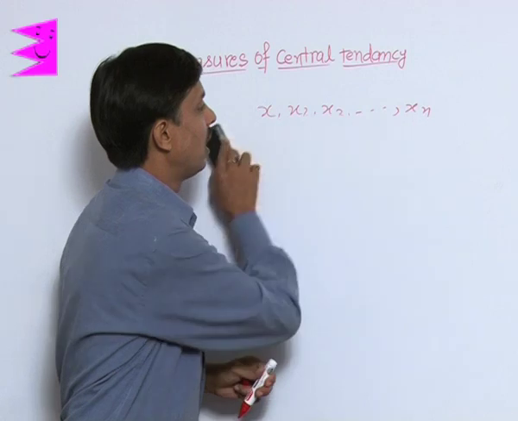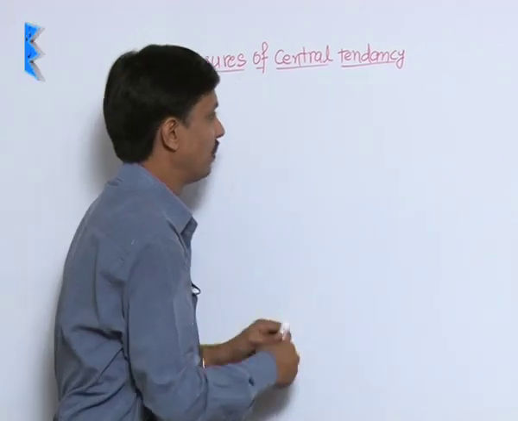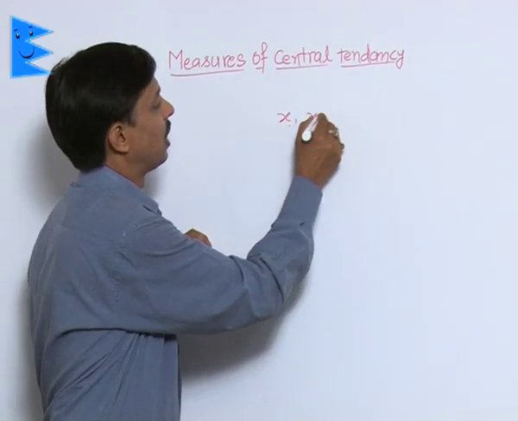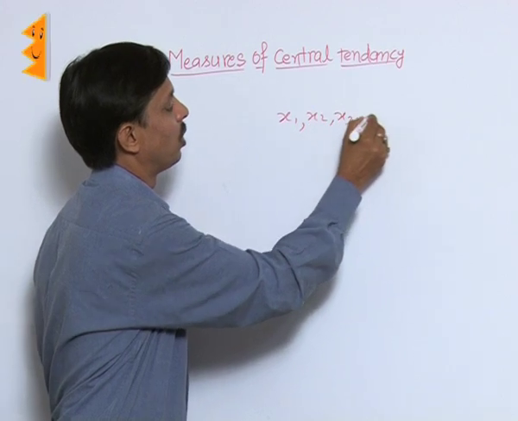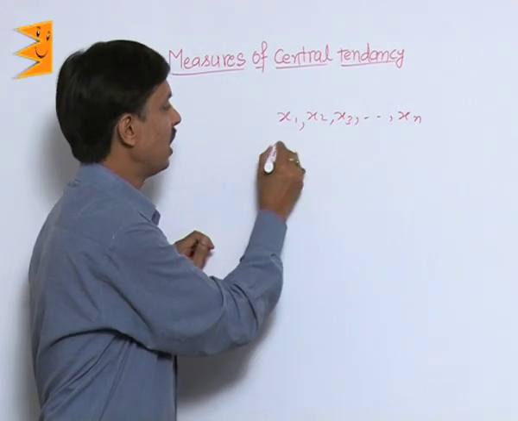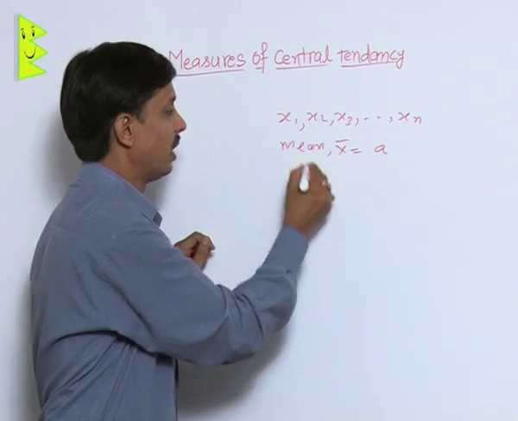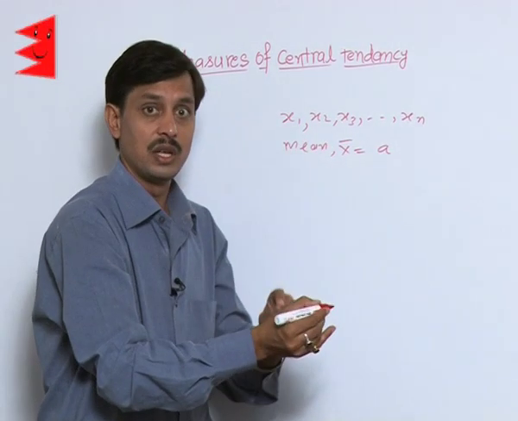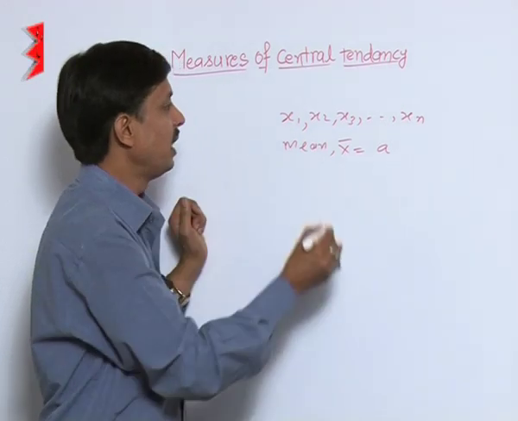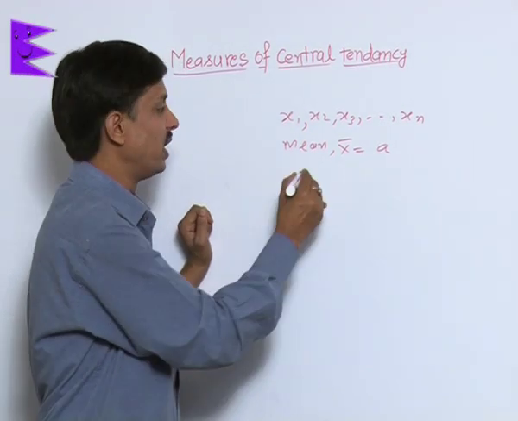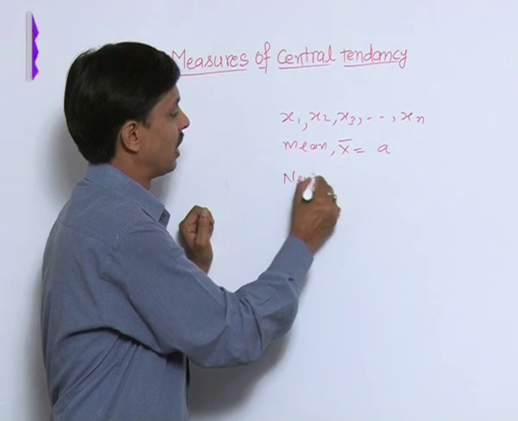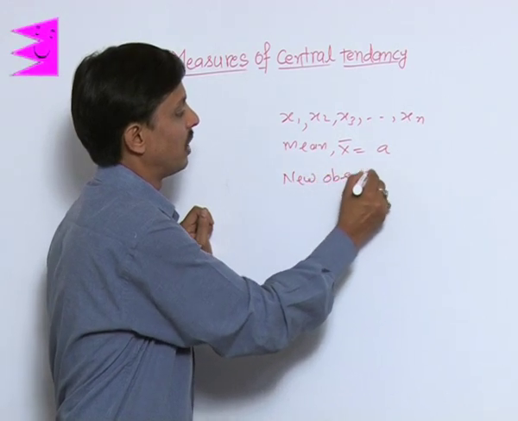Suppose you have n observations. Observations are x1, x2, x3, dot dot dot, xn. Their mean or average is a. You have decreased every observation by, suppose, some value d. So what are the new observations?